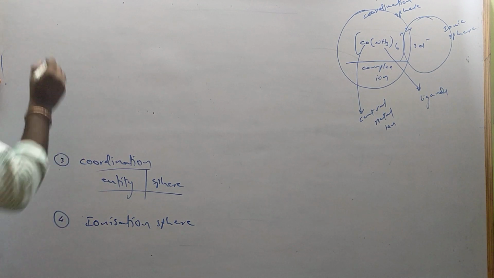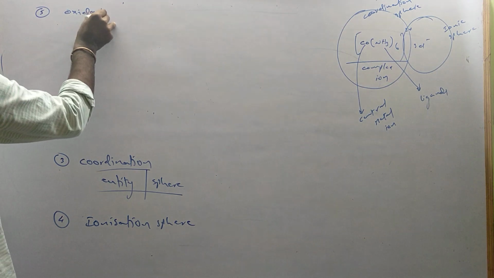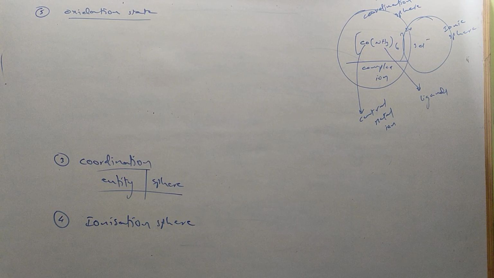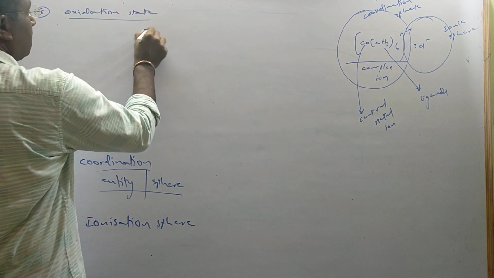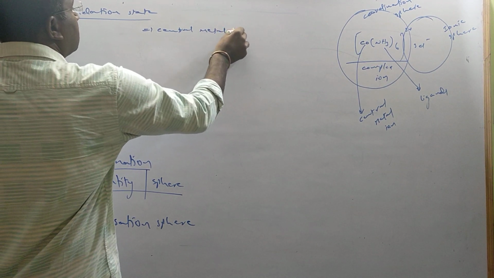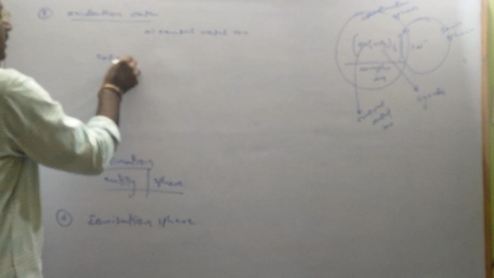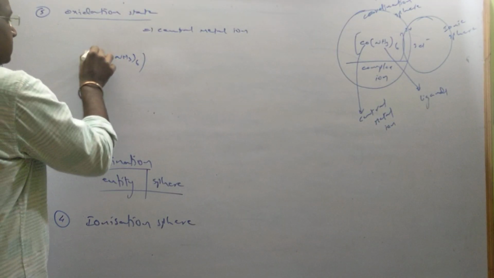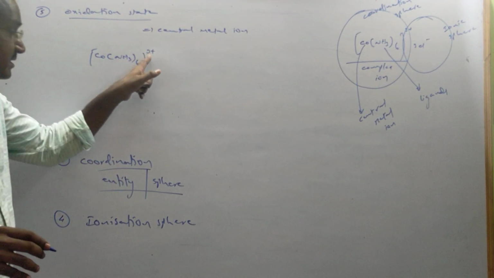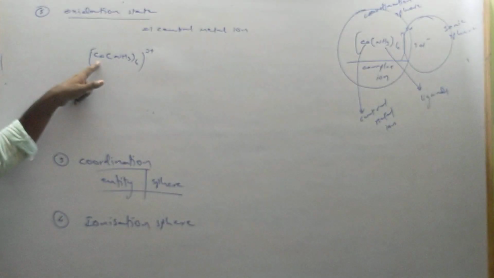Next term, the fourth. Next, coming to the fifth: oxidation state. Oxidation state of the central metal ion. Suppose I take Co(NH3)6 3+. This 3+ is not the oxidation state of this cobalt.